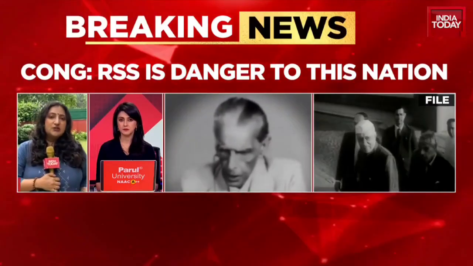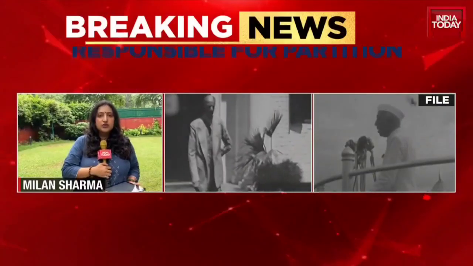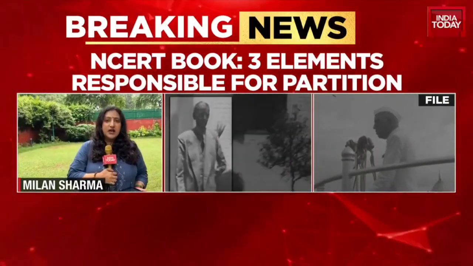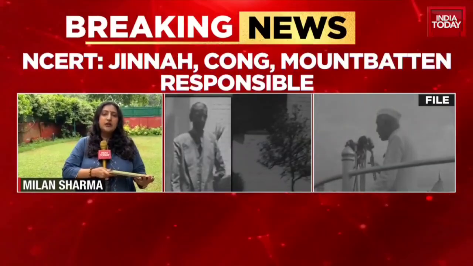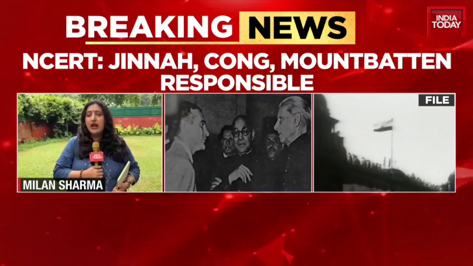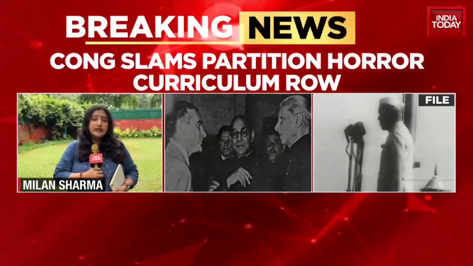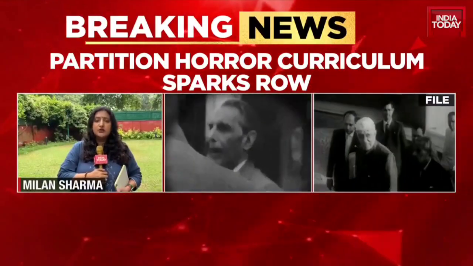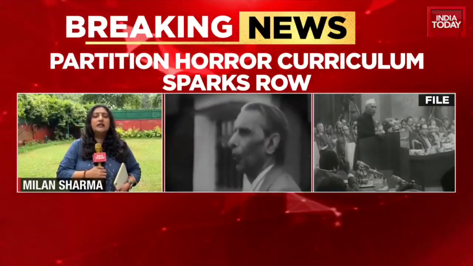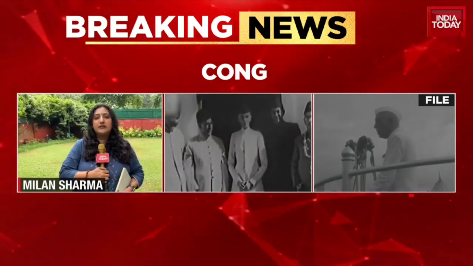Well, Aishwarya, special modules are regularly brought out by the NCERT on special occasions or special events that are highlighted by the Government of India. Remember that earlier the NCERT has also brought in modules on G20 when it happened in India for the first time, and also on Operation Sindoor is something that the NCERT is currently working on, which we have put forward as news for our viewers, because NCERT is working on a special module for Operation Sindoor as well. It has brought out a special module on COVID-19 as well. So this also happens to be one such module.